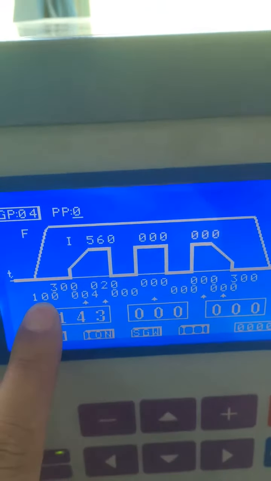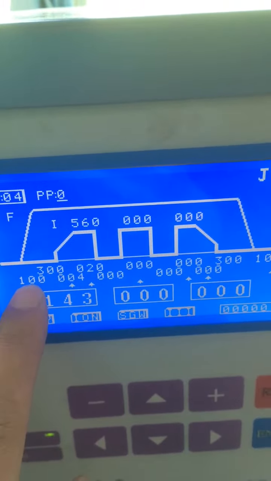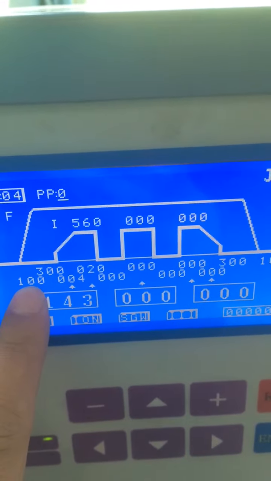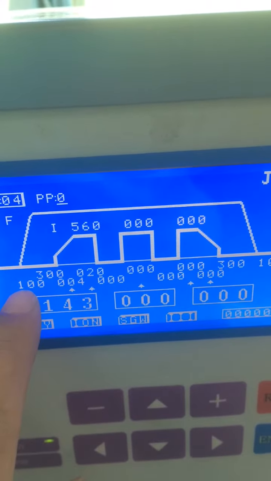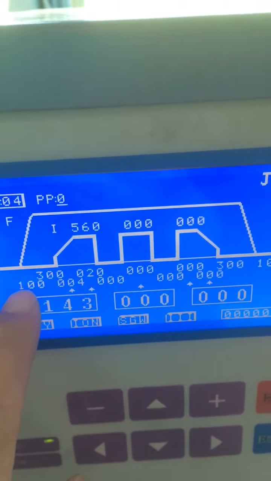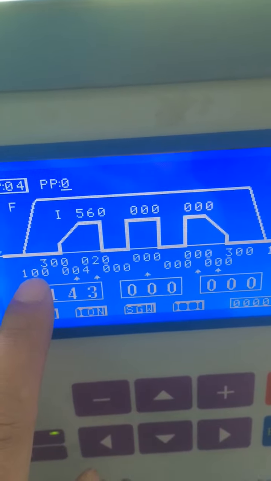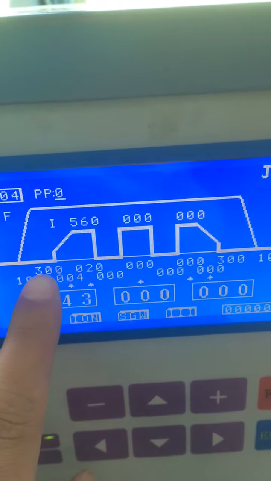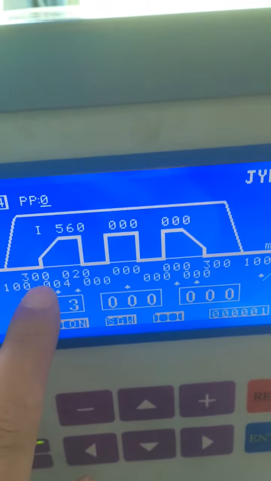This is what we call the start time. That means we need to push the foot pedal more than we set, then the power supply can read. This is what we call the preload time.